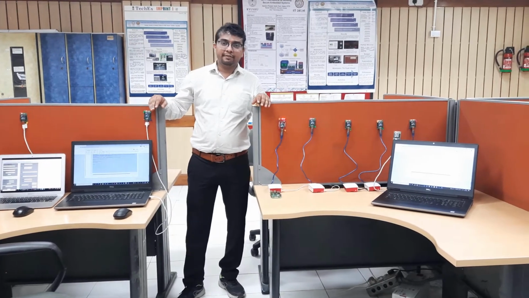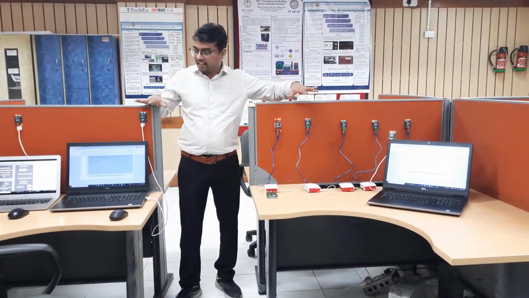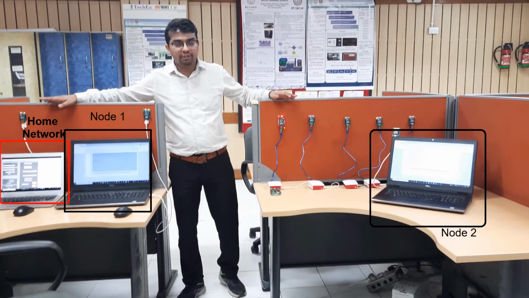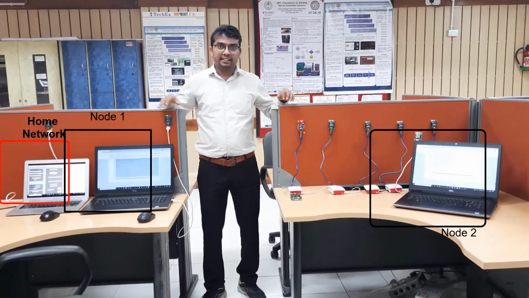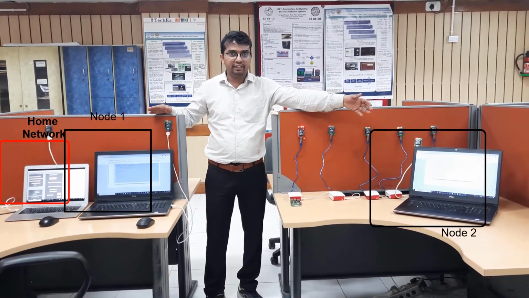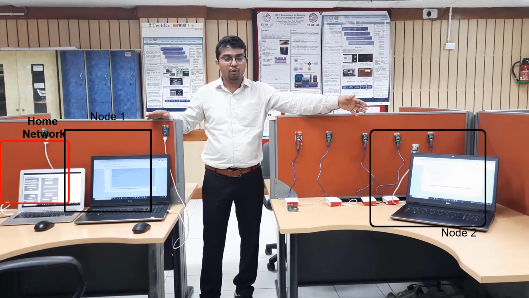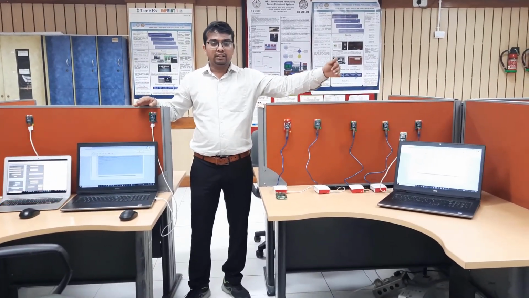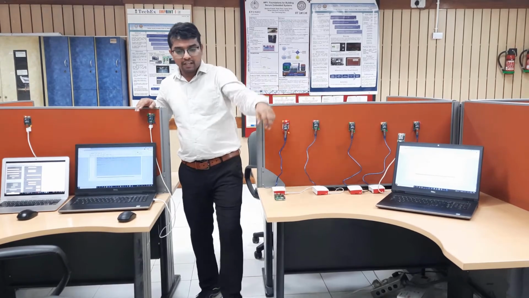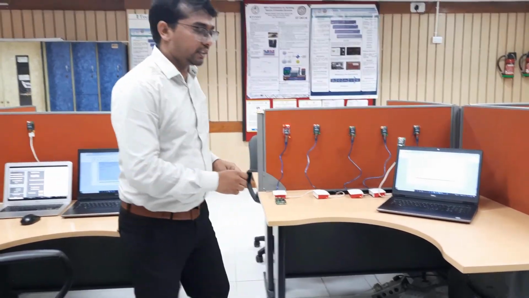As we have seen in phase 1, all these nodes have authenticated with the home network using 5G AKA. But let's say node 1 wants to communicate with node 2 without the involvement of the home network, how will they authenticate each other? So we are using the D2D authentication mechanism using the public key infrastructure.